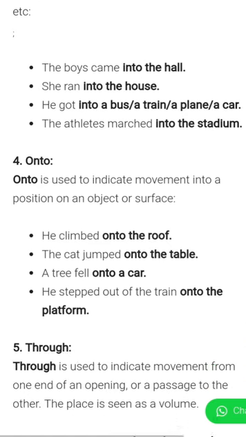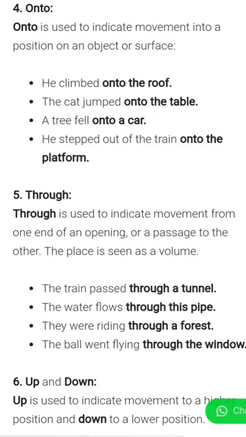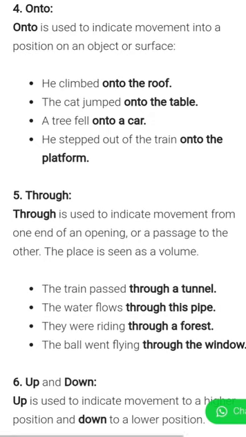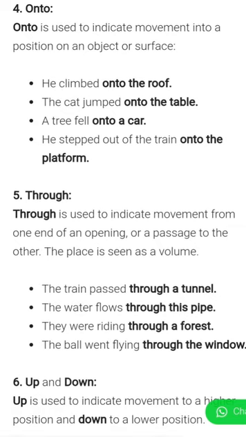The next preposition is onto. Onto is used to indicate movement into a position on an object or surface. So when we are climbing on something, then we will use onto. It means there is a movement on any object or surface.